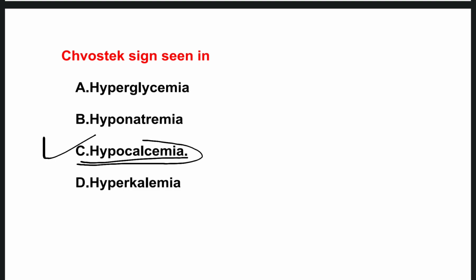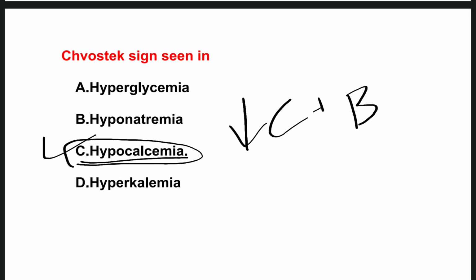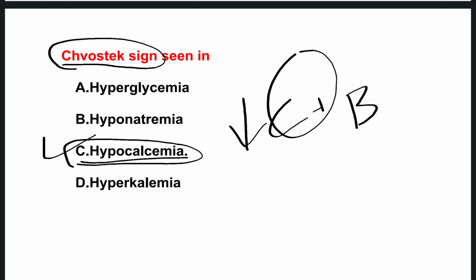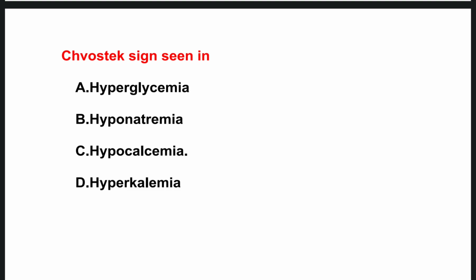Hypocalcemia is nothing but decreased calcium in the blood. In this condition, there is a positive Chvostek's sign. Chvostek's sign is seen in the face. When we tap the ear side, the muscles present on the right side or left side will move. It will react. That is Chvostek's sign in the case of hypocalcemia.